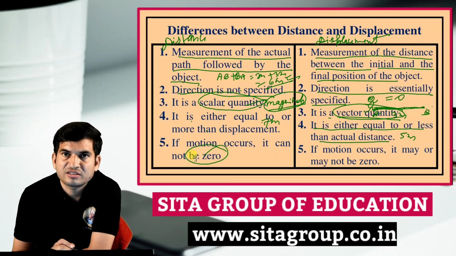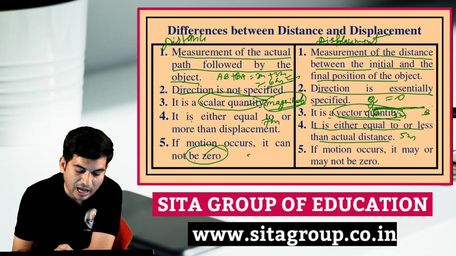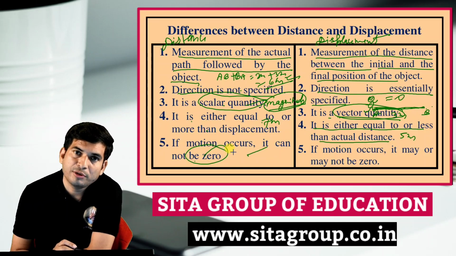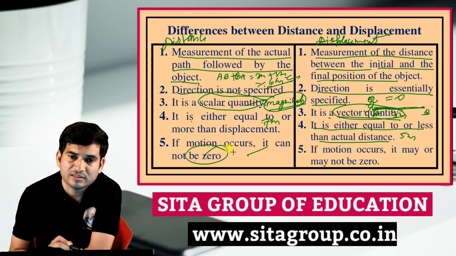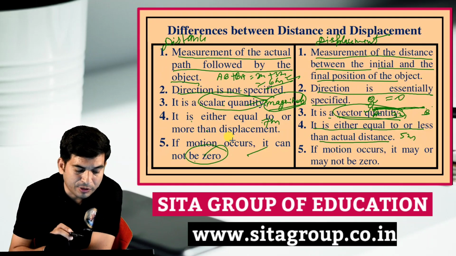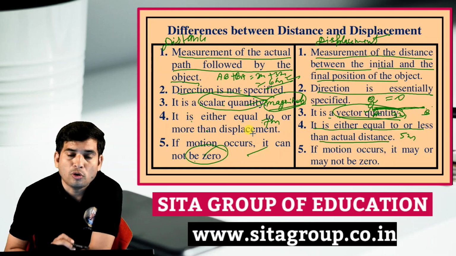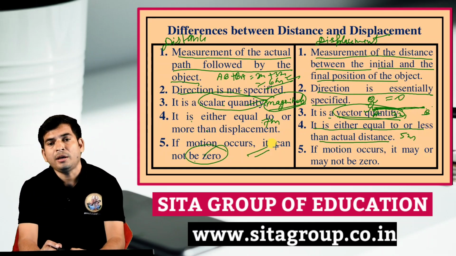If the object moves with the passage of time, you have seen the position of the object change. Suppose the object moves, it will definitely cover some distance. So if motion occurs, distance cannot be 0 if the object moves, but displacement can be 0.